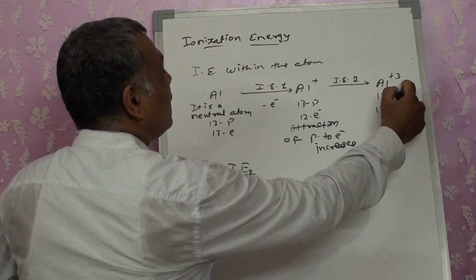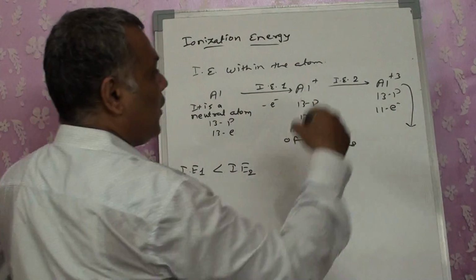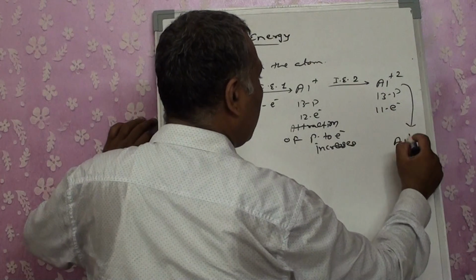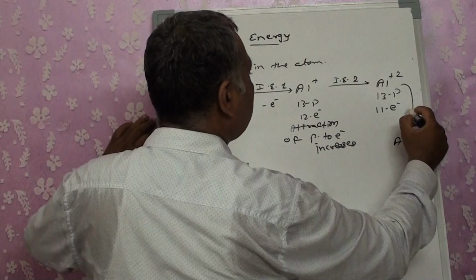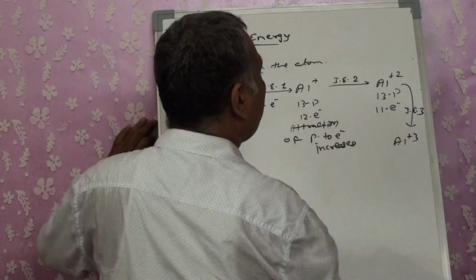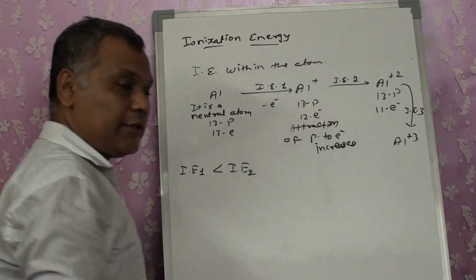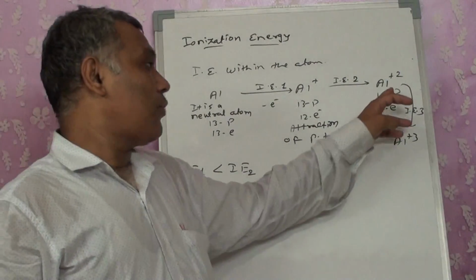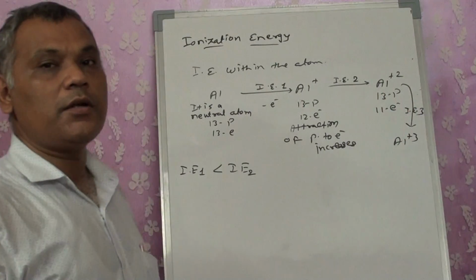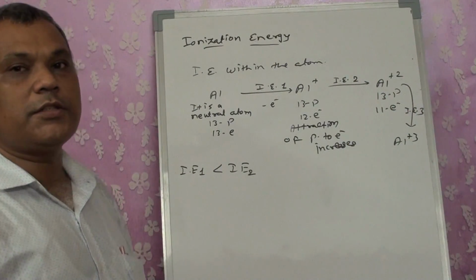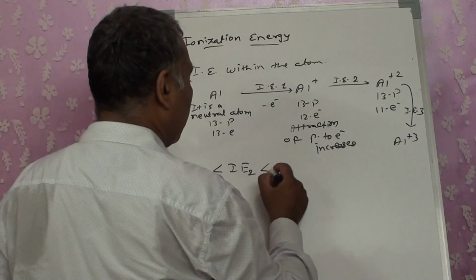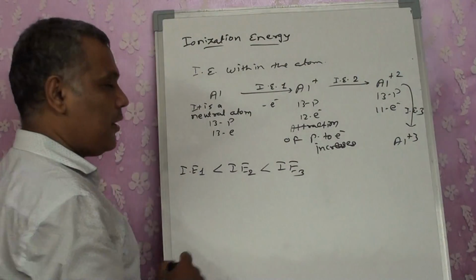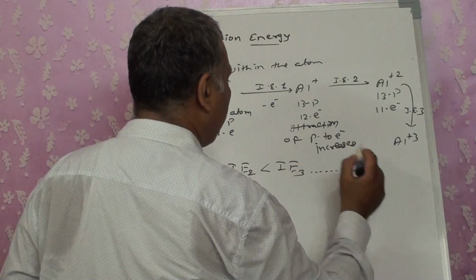Now let's think about the third electron to be removed. If I want to remove the third electron, I want to make it Al plus 3. That means I am going to remove the third electron. At that time what will happen? Still the force of attraction will be higher than this, because now 13 protons and 11 electrons are there. So the energy has still increased. As a result you will get IE3 even greater than IE2, and the same character you can extend.